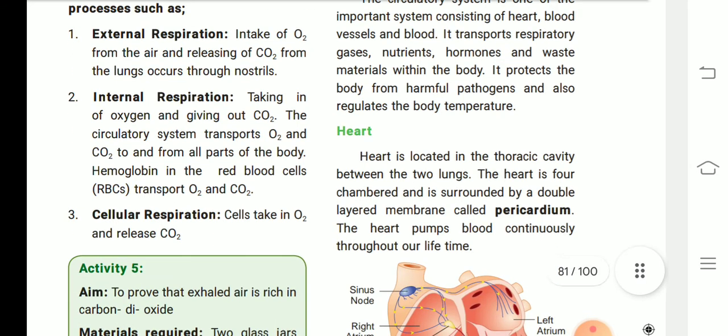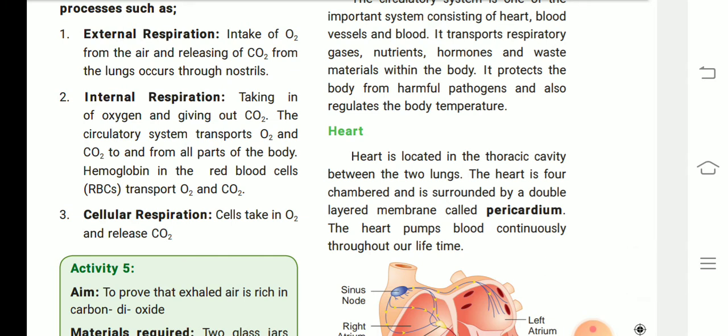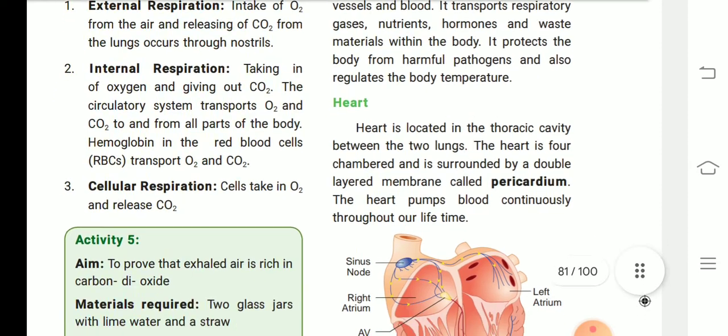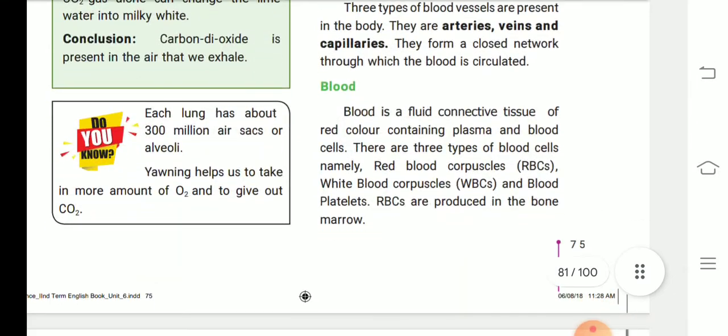Then taking in oxygen and giving out carbon dioxide to and from all parts of the body. Hemoglobin in the red blood cells transports O2 and CO2, which is called internal respiration. Next, cellular respiration takes in O2 and releases carbon dioxide.